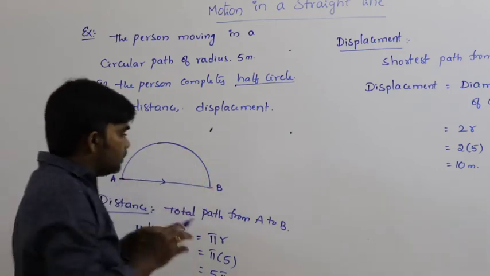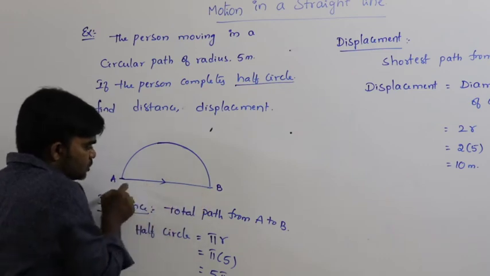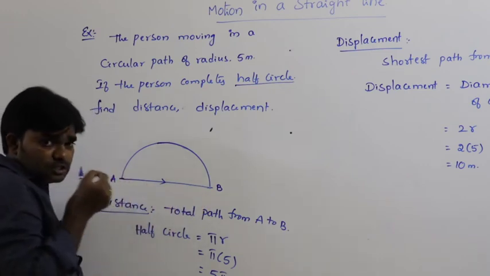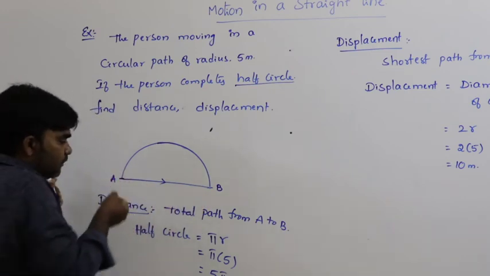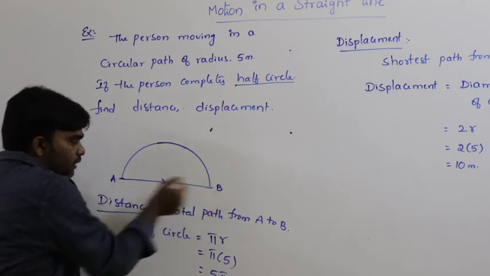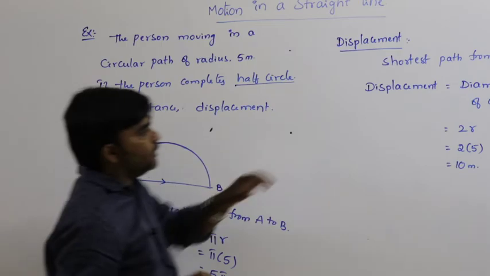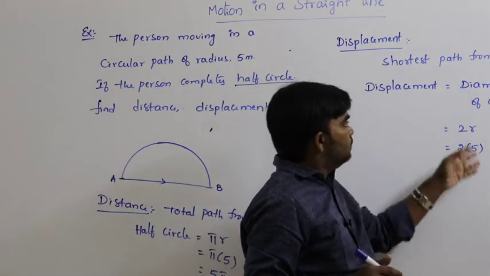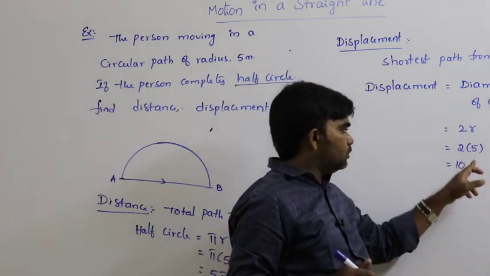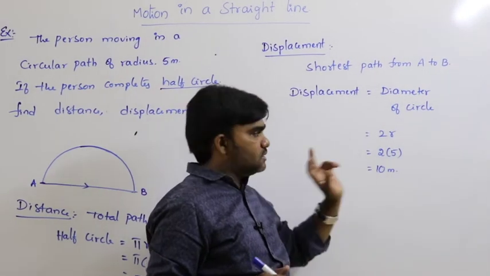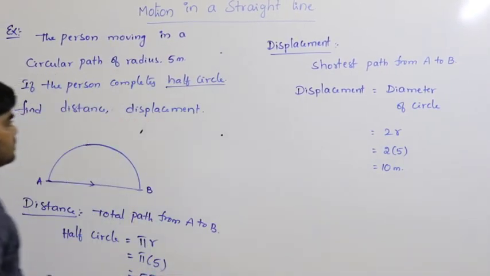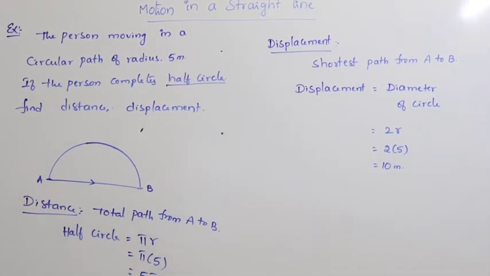And the displacement is the shortest possible path between initial point and final point, that is A to B. This is the shortest possible path. That's why it is the diameter of the circle, 2r, 2 into 5, that is 10 meters. This is the way to calculate the distance and displacement.